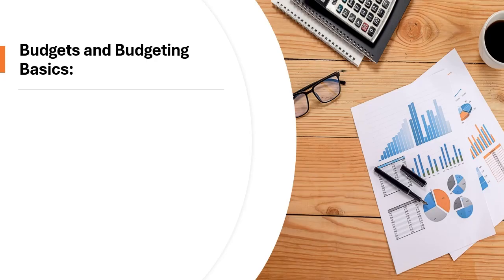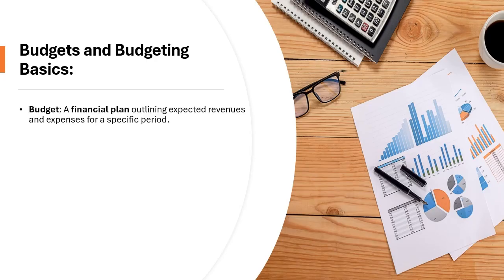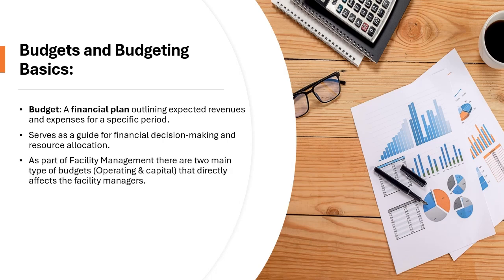budgets and budgeting basics. Budget, a financial plan outlining expected revenue and expenses for a specific period. Budget serves as a guide for financial decision making and resource allocation. As part of facility management, there are two types of budgets: operating budget and capital budget. Operating budget covers day-to-day expenses required to run the facility, and capital budget focuses on long-term investments such as equipment or building improvement.